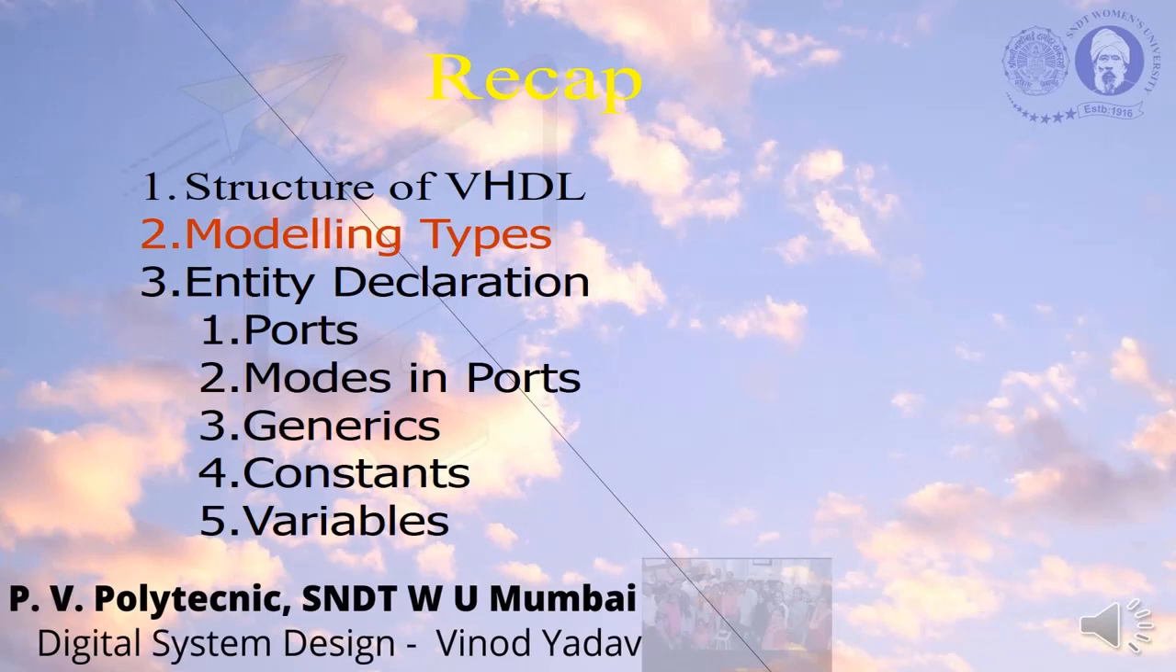Just to rewind the things which we have seen in our previous session, we saw the structure of VHDL, which tells us that we should choose a device first, then write down the entity, and then write the architecture. The architecture could be of three types: data flow, structural, and behavioral. It could be a mix of them, or an individual one.